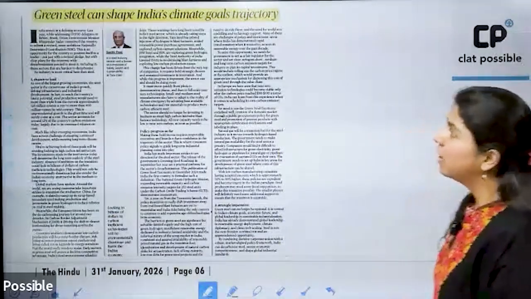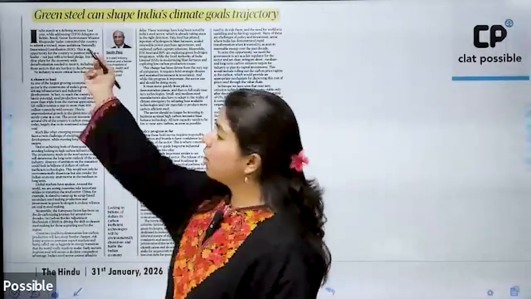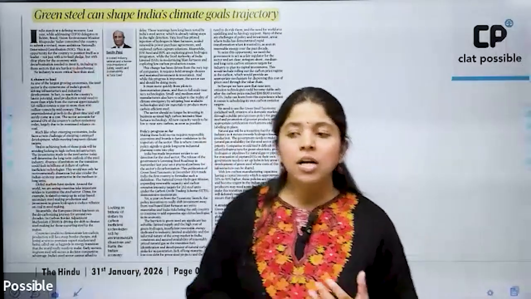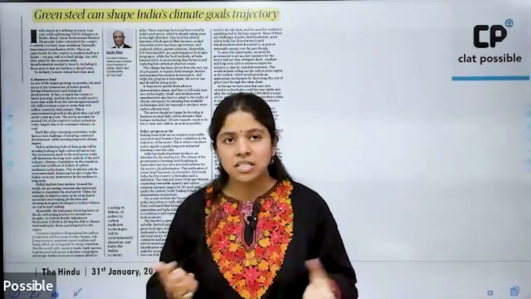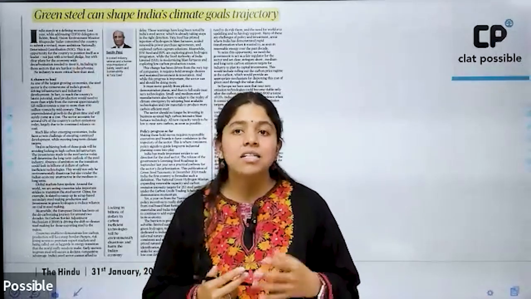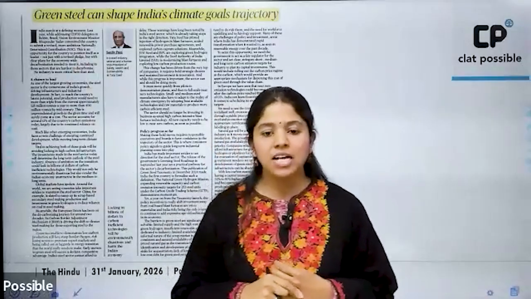Okay. Then this article I've just put in, you all can go through it. It only talks about how steel is one of the major manufacturing sectors of the country, the iron and steel industries. And iron and steel is also one of those things that we import from outside India as well.